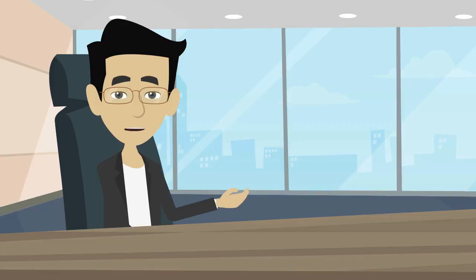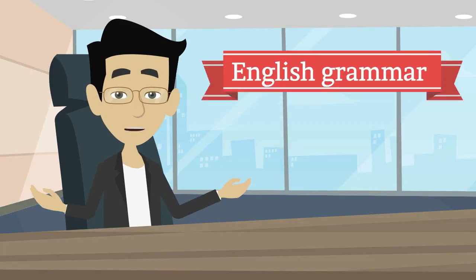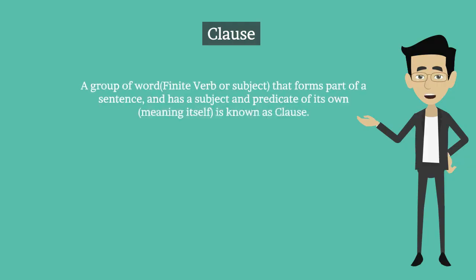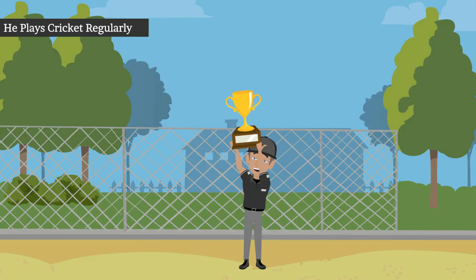Hi students, in today's class of English grammar, we are going to learn clause. A group of words, finite verb or subject, that forms part of a sentence and has a subject and predicate of its own, meaning itself, is known as clause. Here is an example. He plays cricket regularly.